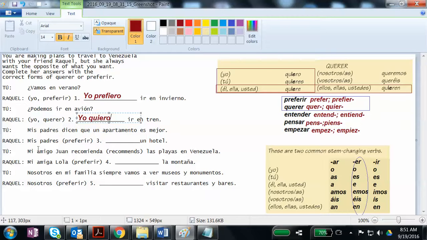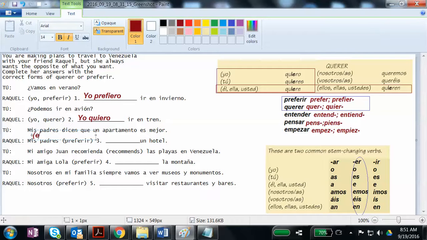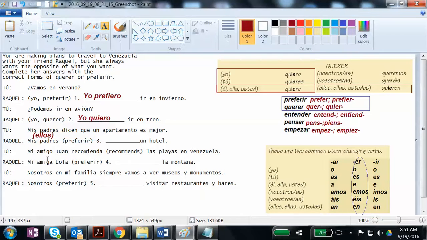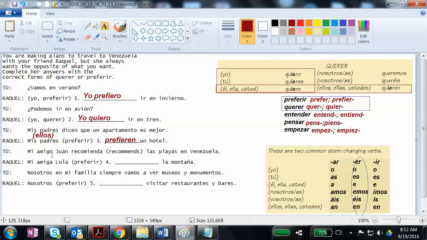Mis padres dicen que un apartamento es mejor. That's what you say. And Raquel says, mis padres preferir. Who's doing the preferring? My parents are, or they are. I'm just going to put this as ellos so you know where that's coming from. Ellos is not nosotros, vosotros, so I still need the prefier. Preferir is an IR verb, so I'm going to go down here to ellos, and I'm going to go over to IR, and I would add an EN. Prefieren un hotel.